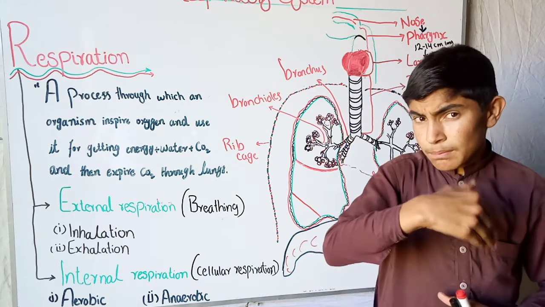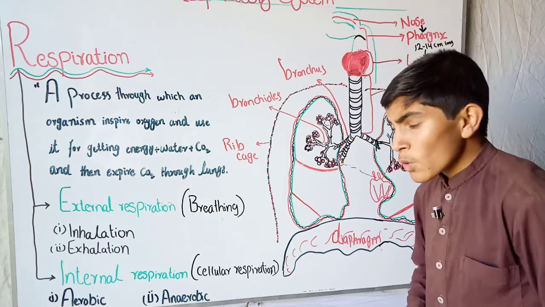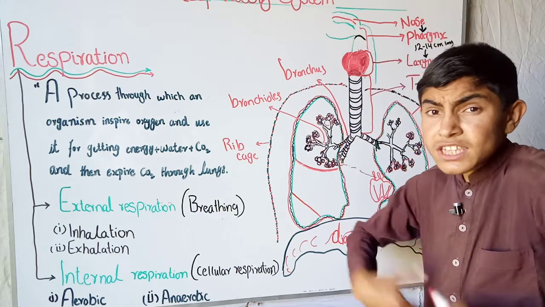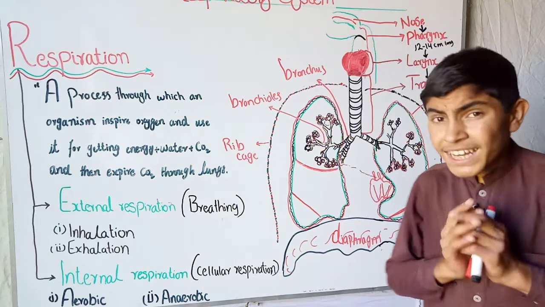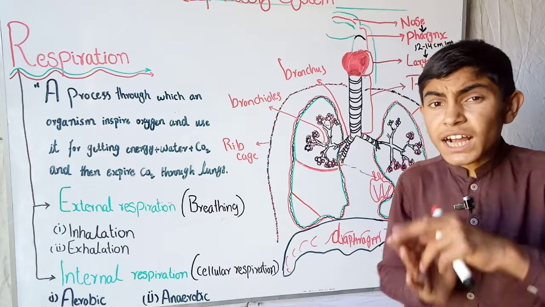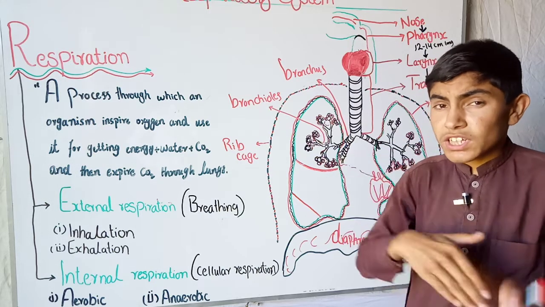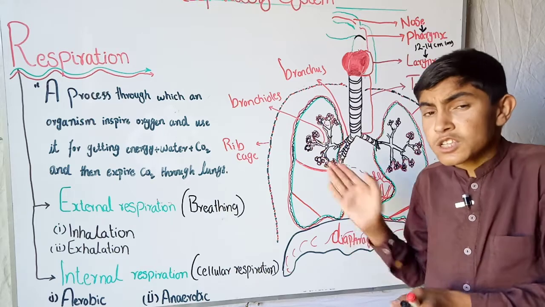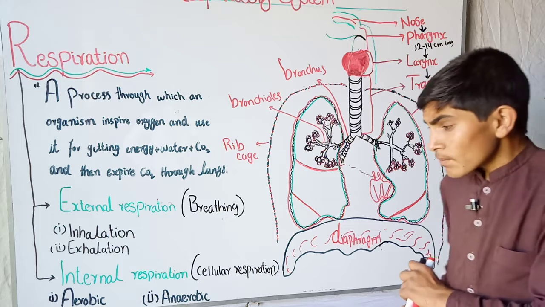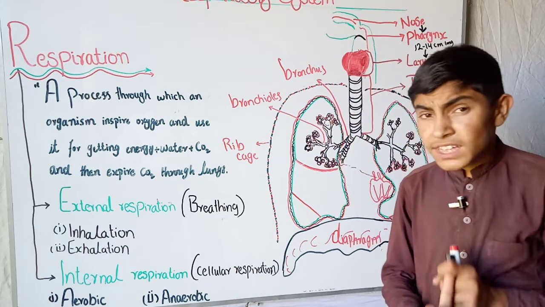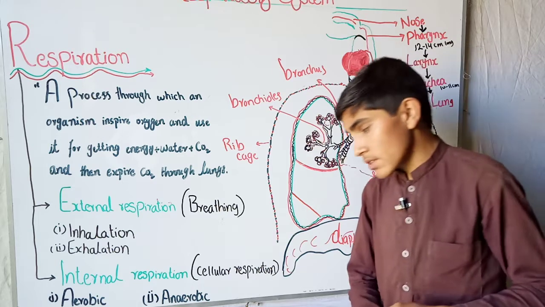That is external respiration. The second one is internal respiration. It is respiration which occurs at the cellular level. It is called cellular respiration, because it is not an organ-level respiration. It occurs in the cellular organization. Like, we cannot see the cells with our naked eyes, so we use a microscope for this. Therefore, we say internal respiration is a respiration which only occurs in our cells.